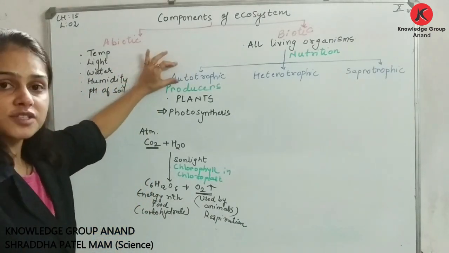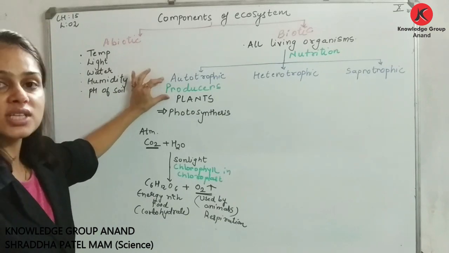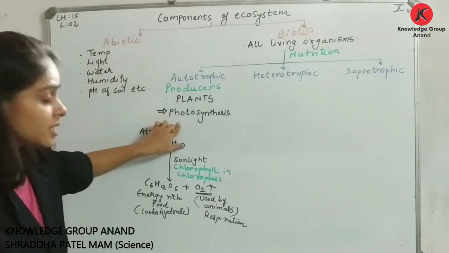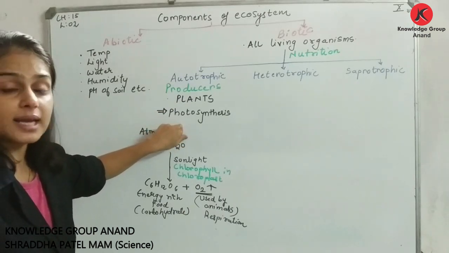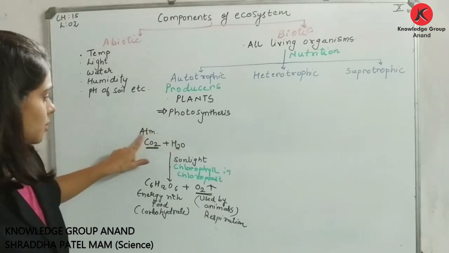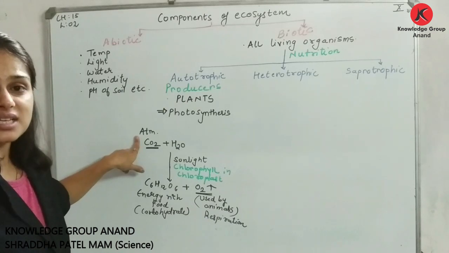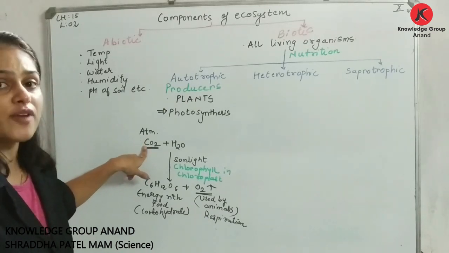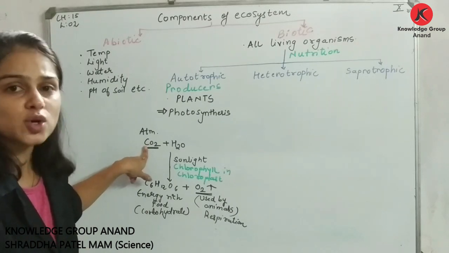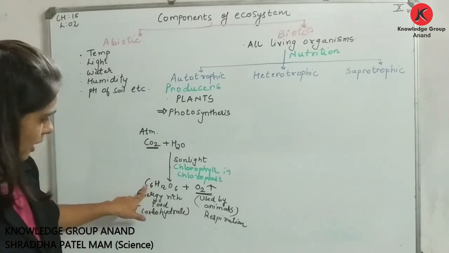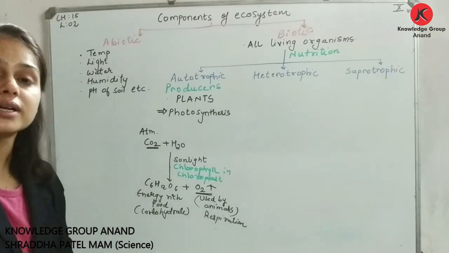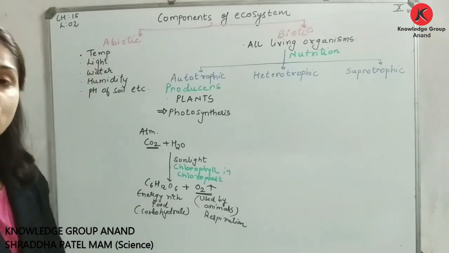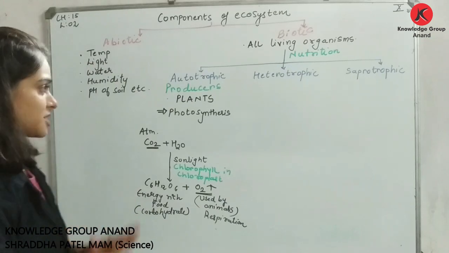So autotrophs, if I am talking about, उनको बोला जाता है producers. कौन है ये? Plant है. कौन सी process perform करेंगे ये? Photosynthesis. In photosynthesis, plants are going to use atmospheric carbon dioxide जो plant में fix होगा. It is going to get fixed in form of carbohydrate with release of oxygen. ठीक है, simple सी बात.